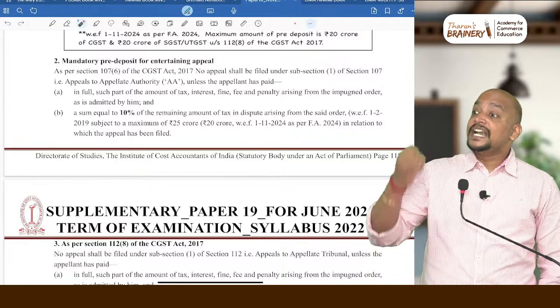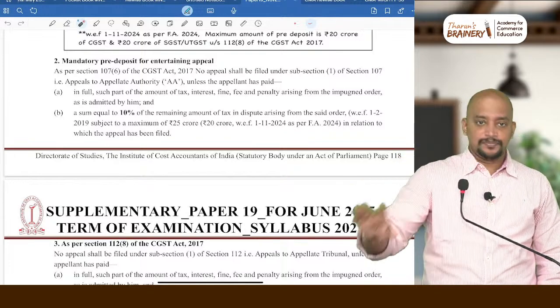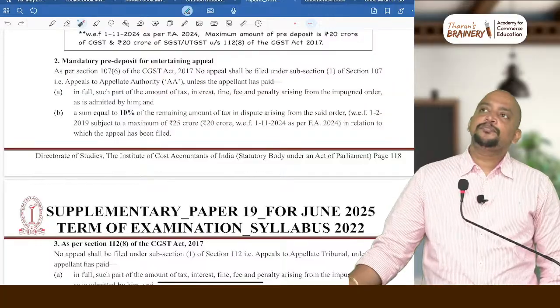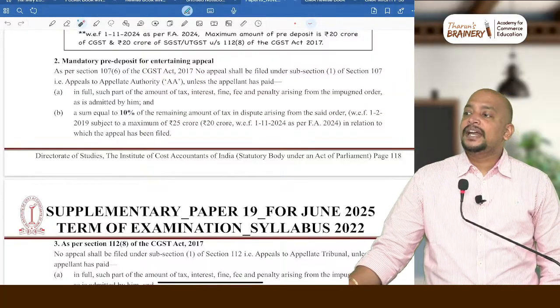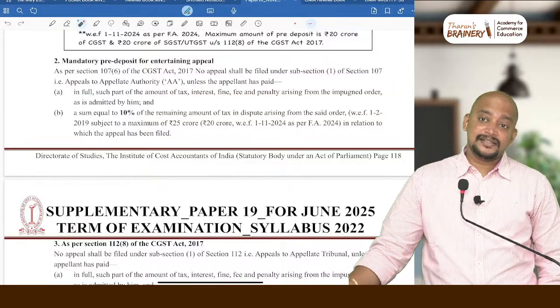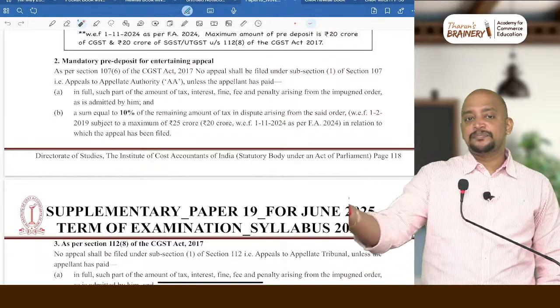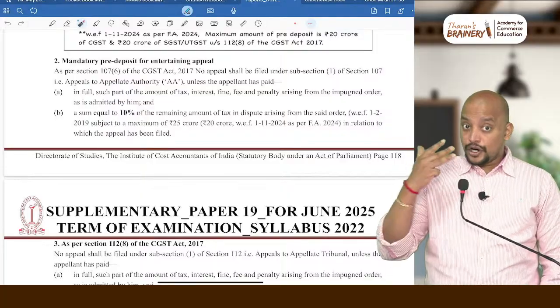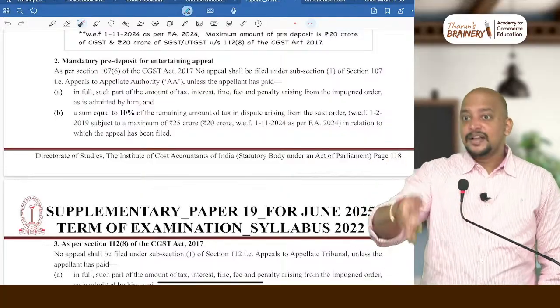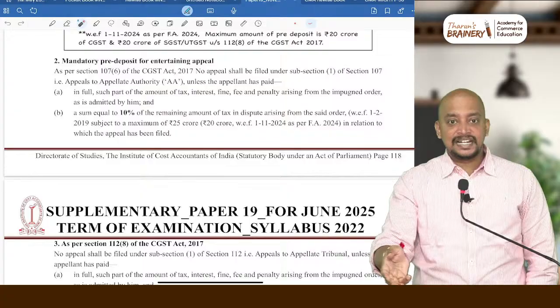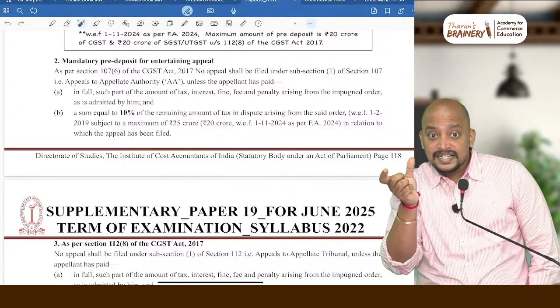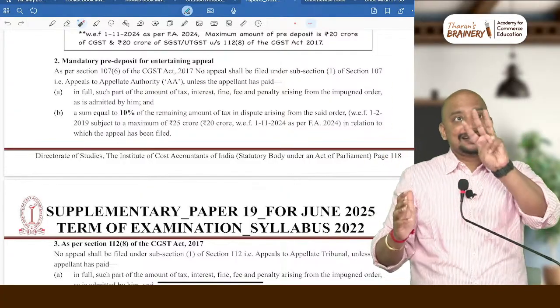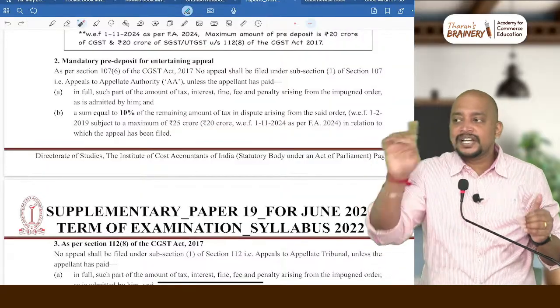If you have any admitted due, pay the admitted due in full. What is admitted due? For example, the department is asking you to pay 100 lakhs as tax and applicable interest and penalty. According to you, you have to pay only 30 lakhs. So pay that 30 lakhs plus its interest plus its penalty. What is the disputed tax? 100 lakhs, 30 lakhs is admitted. What is disputed? 70 lakhs.